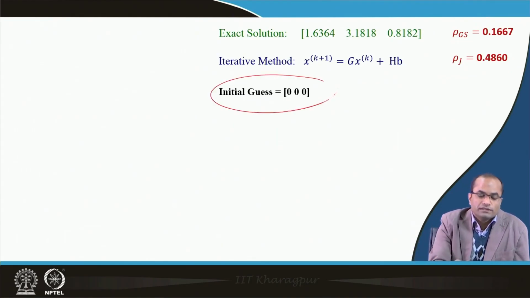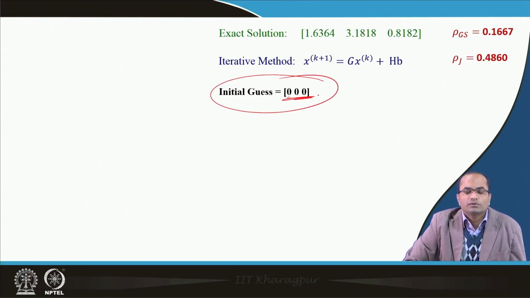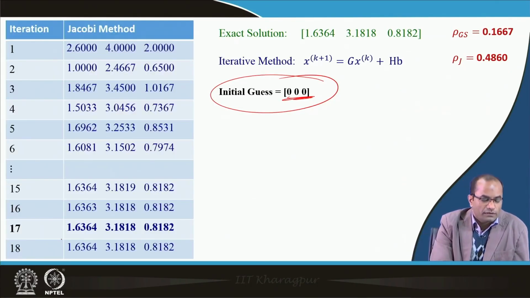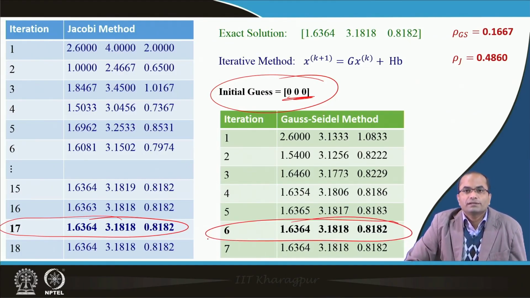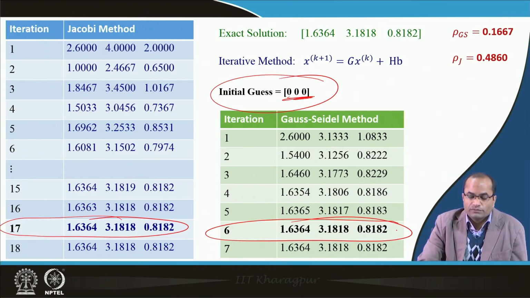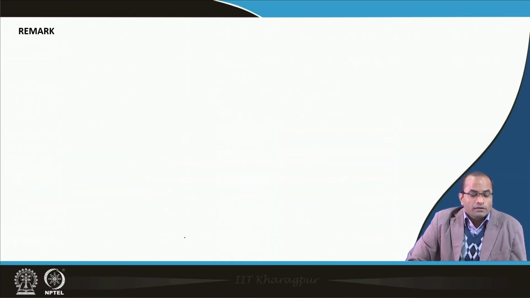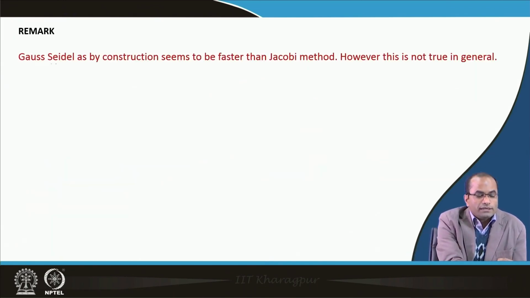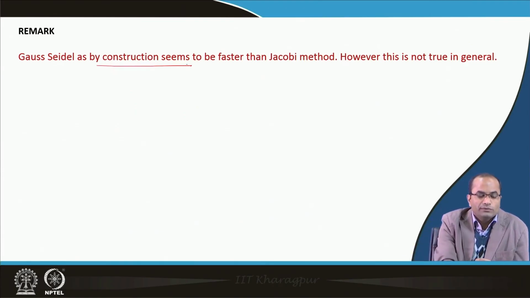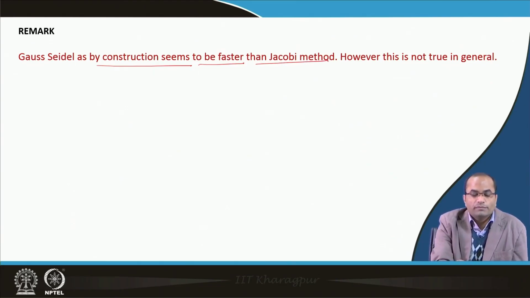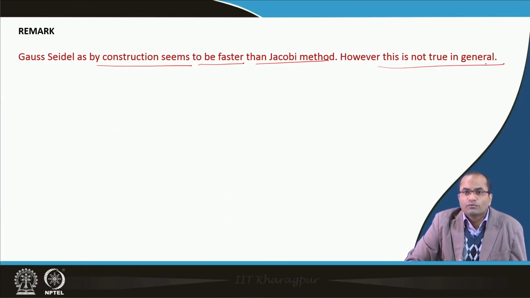If we change just the initial guess here, instead of 1 1 1 we take 0 0 0, nothing much will happen. Only a few more iterations for the Jacobi method and only 6 iterations for the Gauss-Seidel method, we will get the convergence of the results. So, they are matching up to this 4 decimal places. Well, so the remark here, the Gauss-Seidel, as by construction, we have seen that because we are using there the recently evaluated value, seems to be faster than the Jacobi method, which is in general true, but this is not true, however, for all the cases.